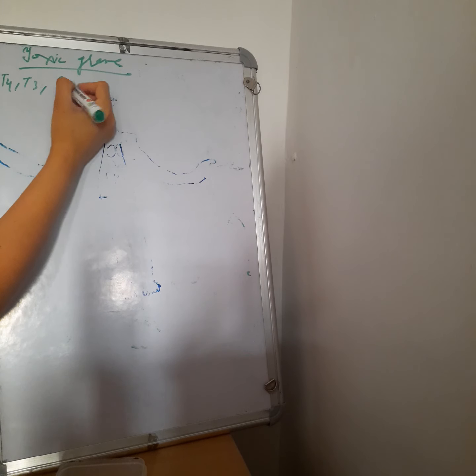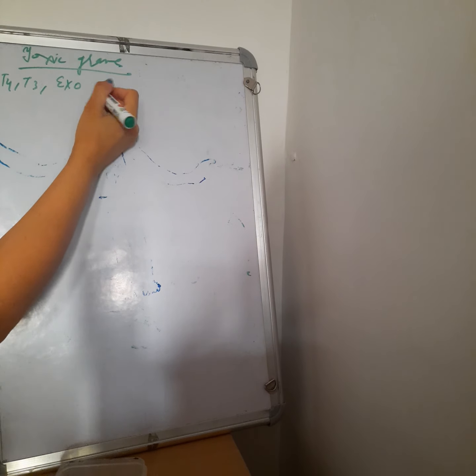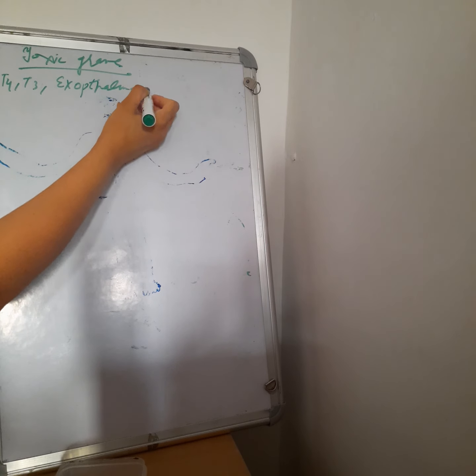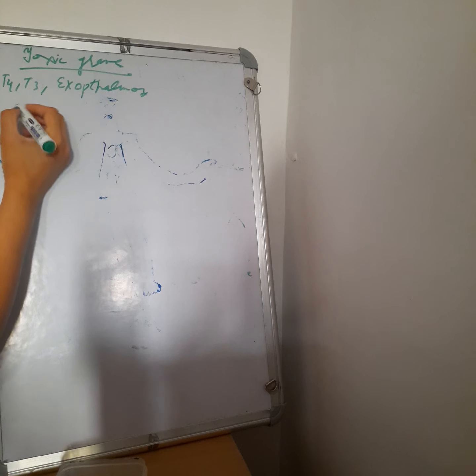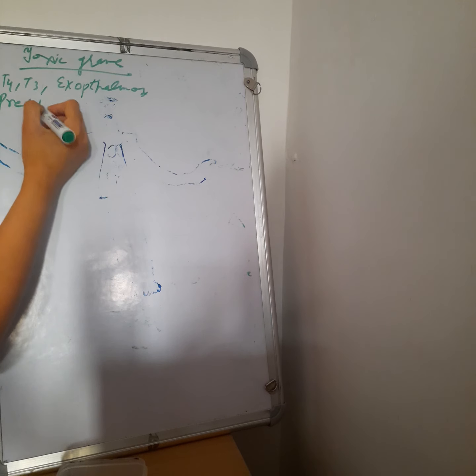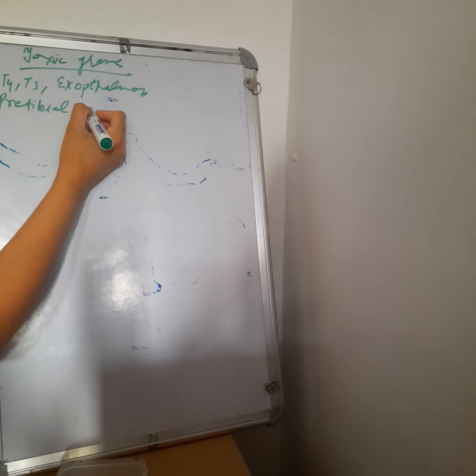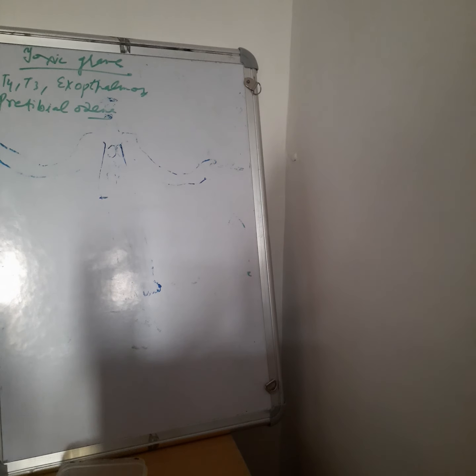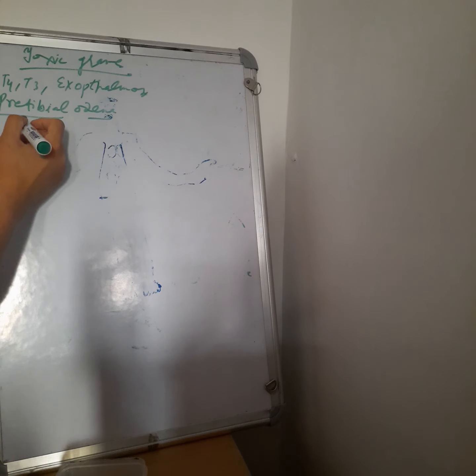There is exophthalmos, very important, and there is pretibial edema. These are very important points in this case. So why does this occur?